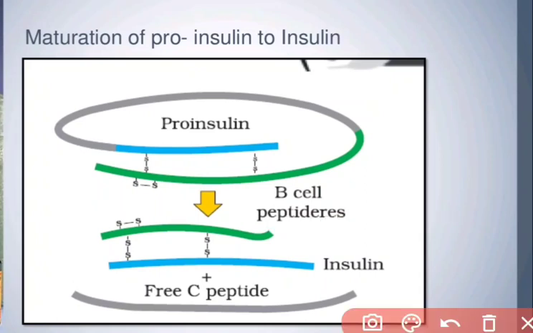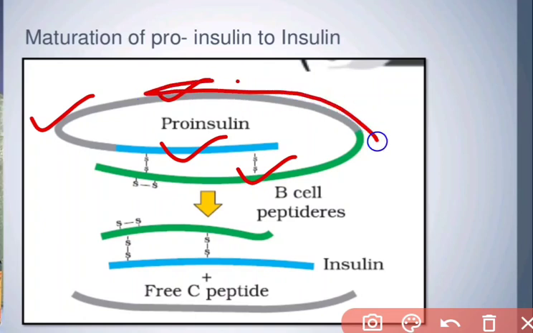This is called the prohormone or proinsulin stage. This one is the A peptide, this one is the B peptide, and this gray one is the C peptide.